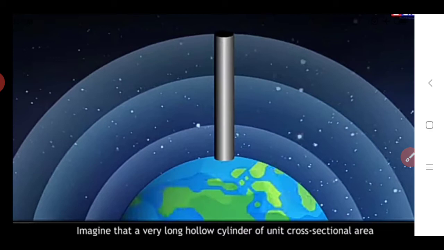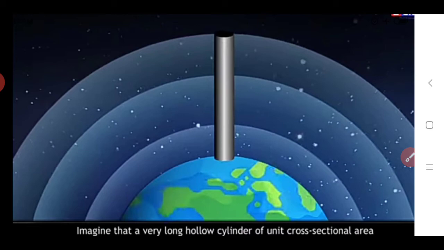Here we imagine a very long hollow cylinder of unit cross-sectional area. So here you see the activity. By this activity we can see how the atmosphere becomes dilute when we go away from the earth's surface.